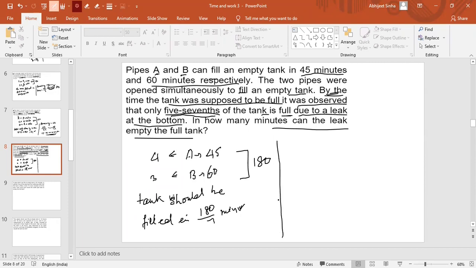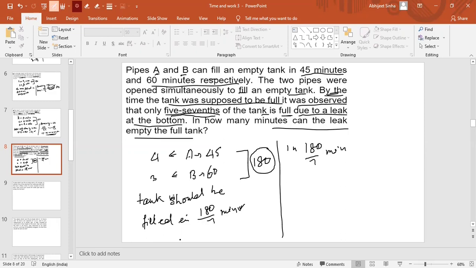So you immediately close the leakage, right? But you need to check in how many minutes the leak can empty your tank if you did not close that leak. So from here we can say that in 180 by 7 minutes, the total capacity of the tank is 180, that should be filled, but only 5 by 7th part is filled, right?